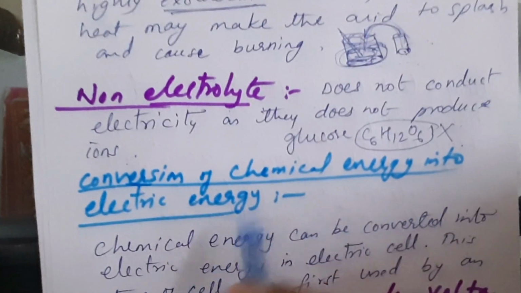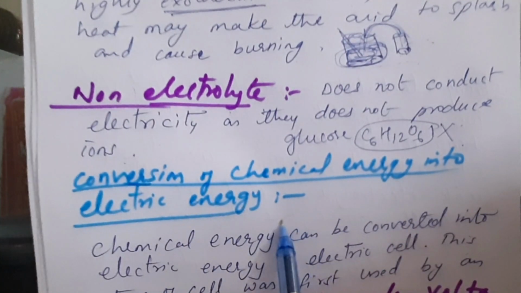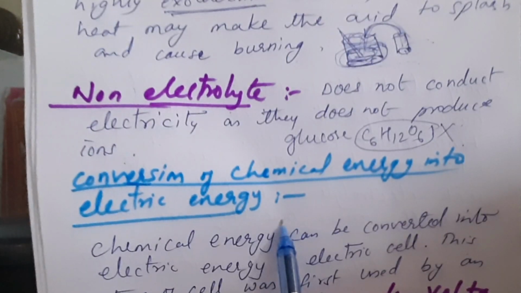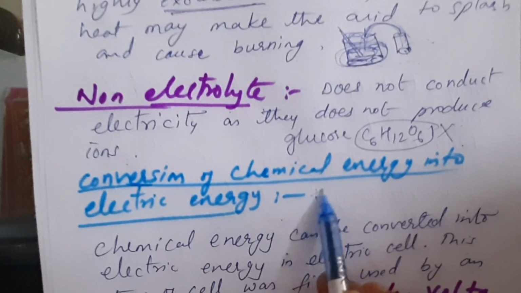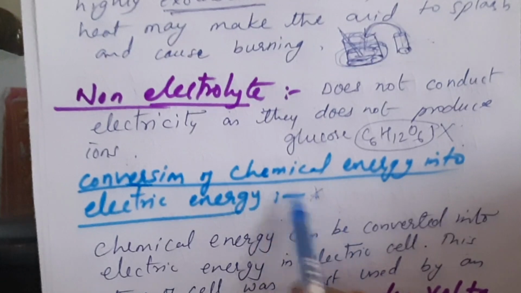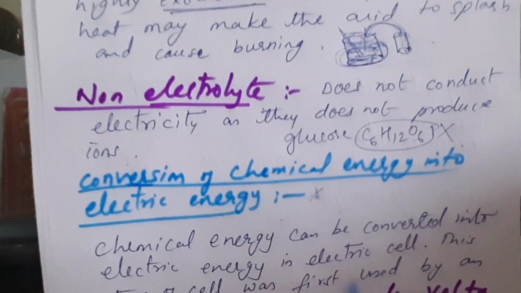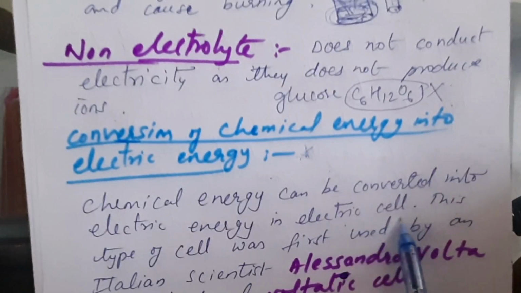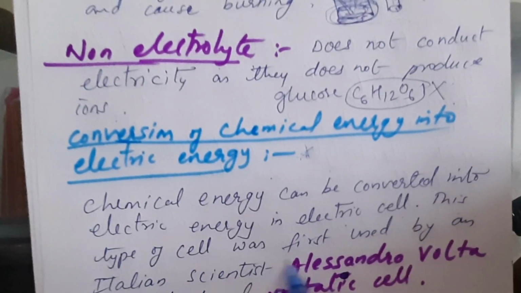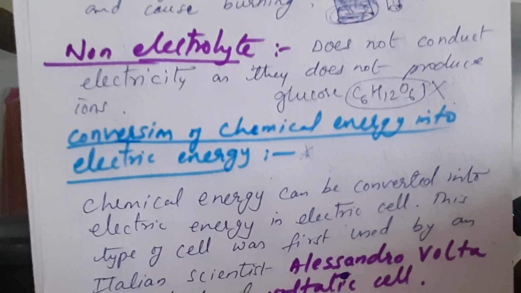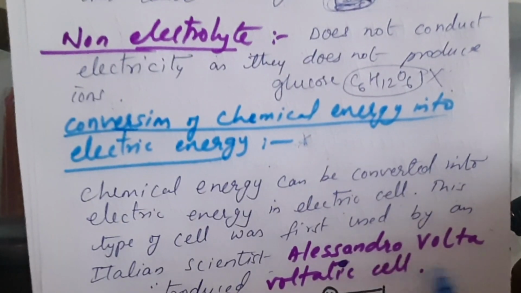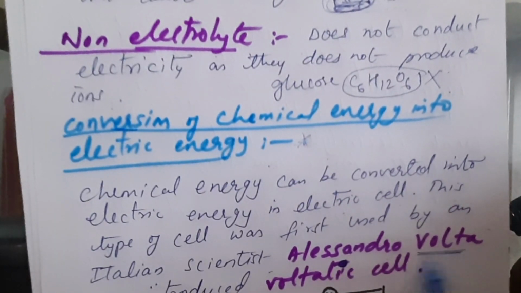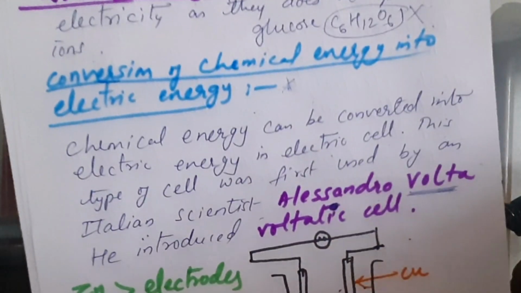Now, conversion of chemical energy into electric energy. How the chemical energy is getting converted into electric energy. This is the main topic of the chapter. That is the main purpose, how we started the chemical effect. Now, chemical energy can be converted into electric energy in an electric cell. This type of cell was first used by an Italian scientist, Alessandro Volta. So Volta was the first scientist who used a simple cell.